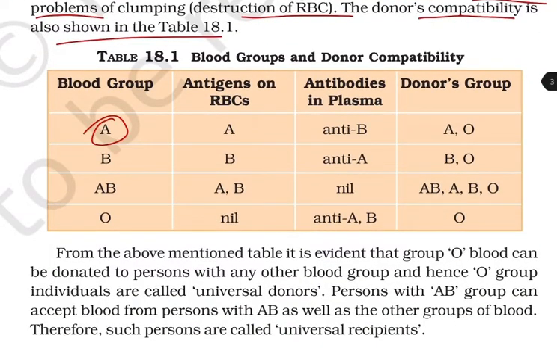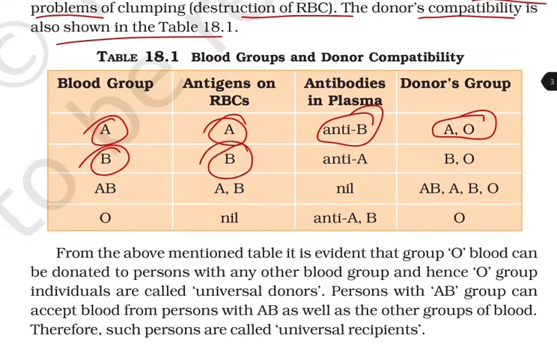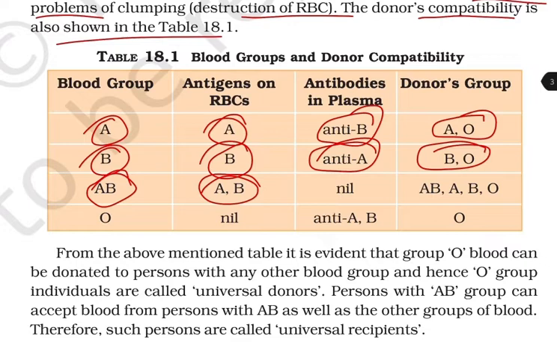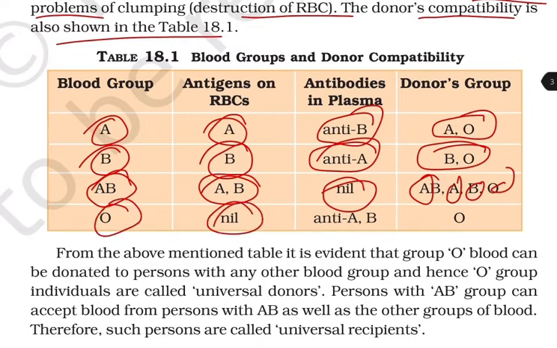Blood group A: antigen on the RBC is A, antibodies in the plasma are anti-B, and the donor groups are A and O. Blood group B: antigen on RBC is B, antibodies in plasma are anti-A, and the donor groups are B and O. Blood group AB: antigens on RBC are A and B, antibodies in the plasma are nil, and the donor groups are all: AB, A, B and O. And blood group O: antigen on RBC is nil, antibodies in the plasma are anti-A and anti-B, and the donor group is only O.